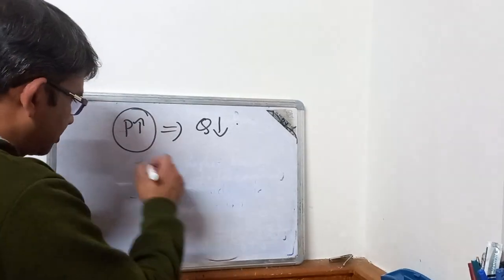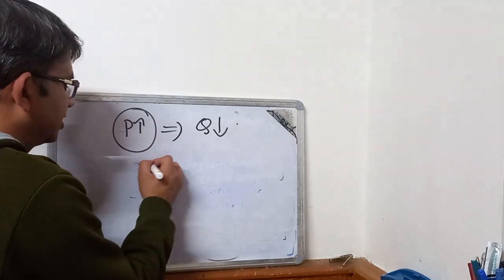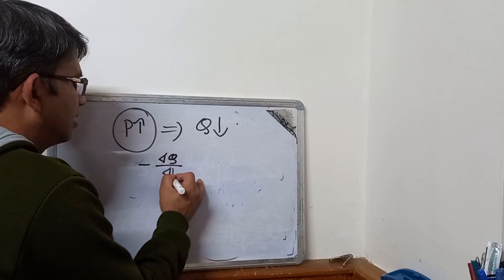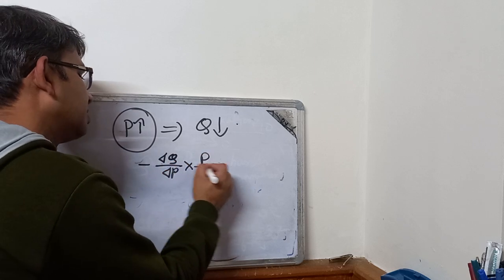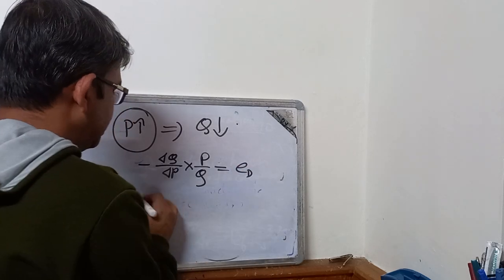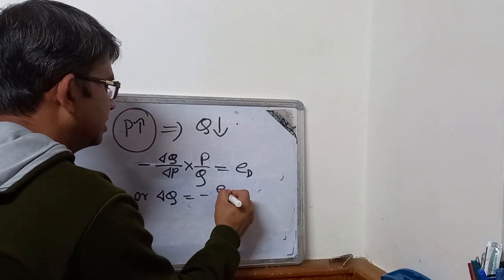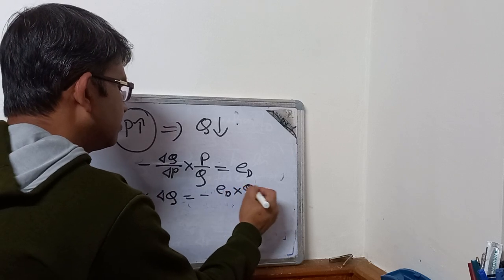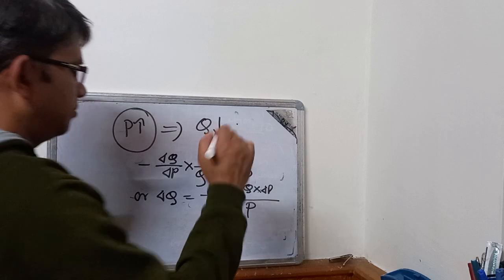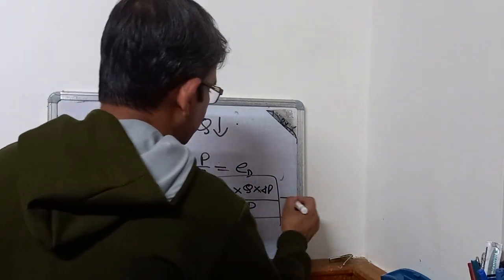Now the price elasticity of demand will be given by the plain formula: minus delta Q by delta P into P by Q equals ED. Or we can write delta Q equals minus ED into Q into delta P divided by P. We'll remember this; I'll call this equation number 1.